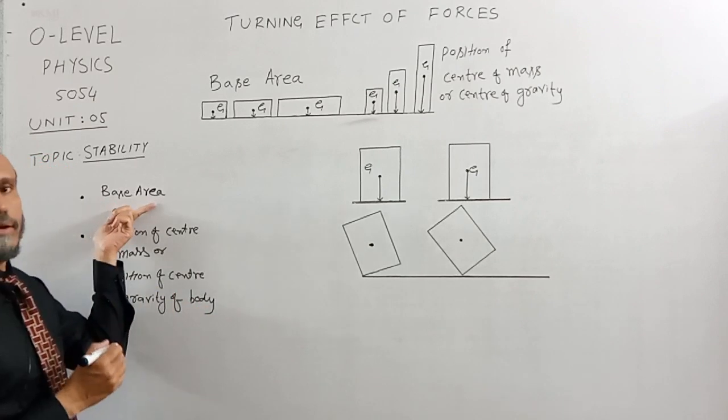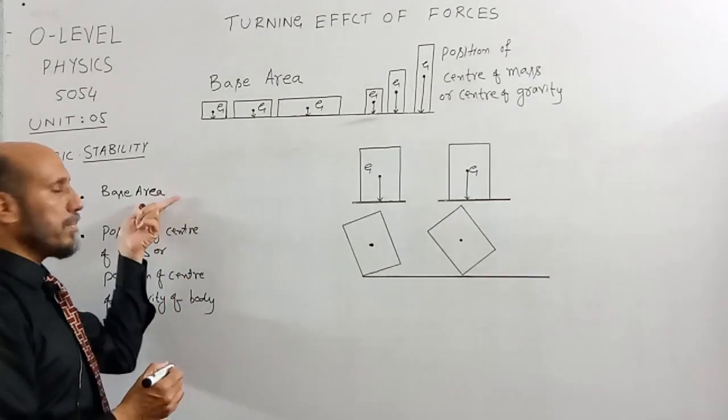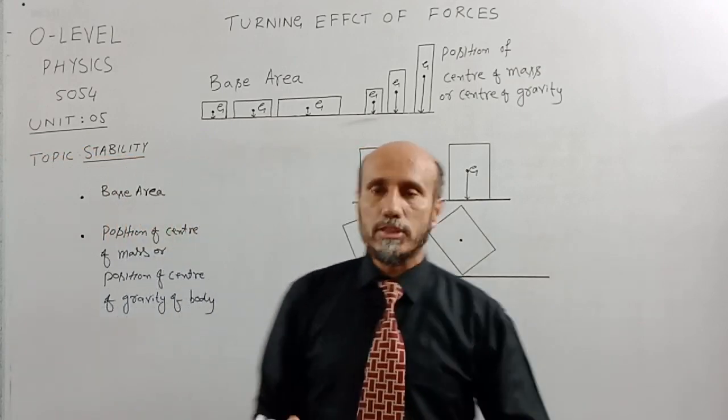Larger the base area, larger will be the stability. Least the base area, least will be the stability.